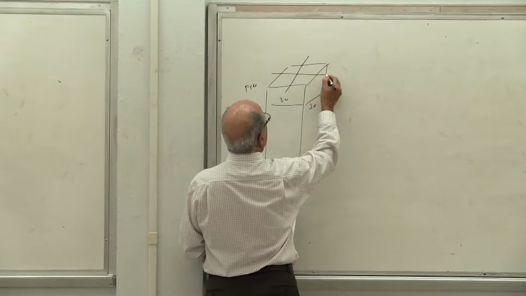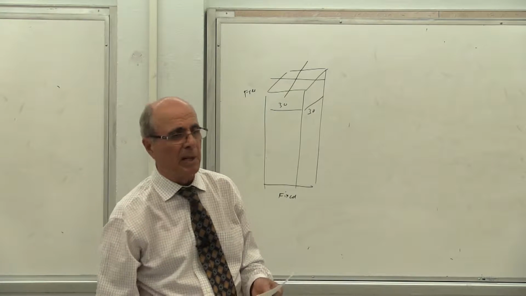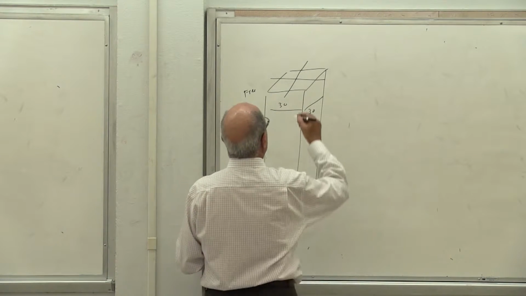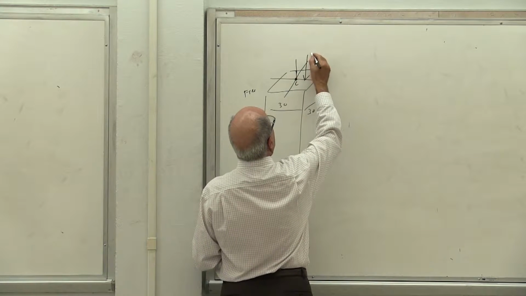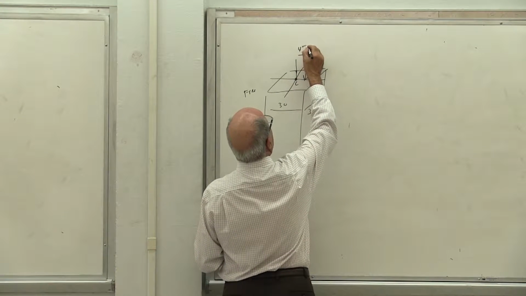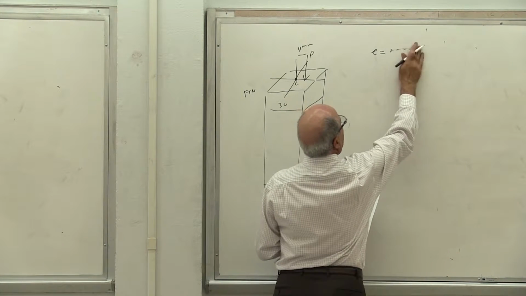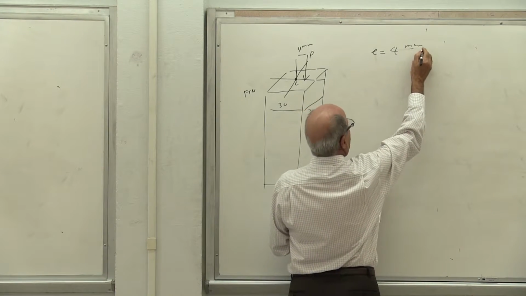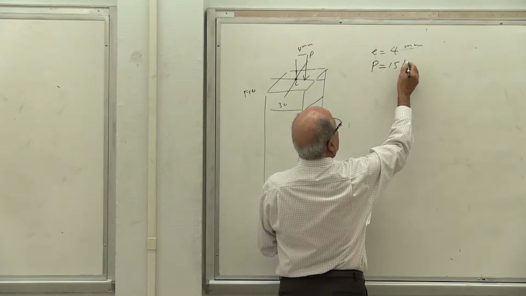First of all, for this problem, Ix and Iy are the same because it's square, so it does not make any difference. However, they put the load P at 4 millimeter from the centroid. So E, or eccentricity, is given equal to 4 millimeter. The other data is all in your book. P is given as 15 kilonewton.